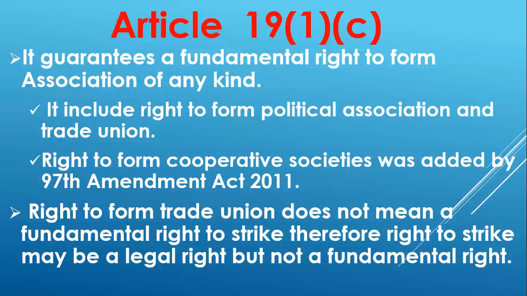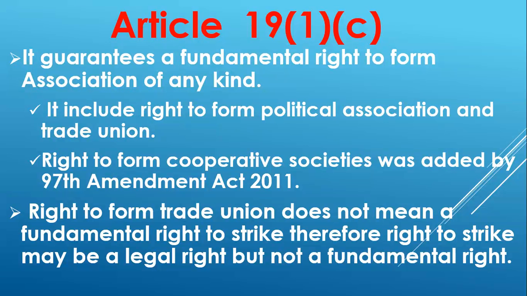So suppose you are a trader, and suppose there are 1,000 traders in your area and you are one of them. Okay, you are doing some business or trade. Now you can form a trade association, you can form a trade union by uniting all these traders. Okay, so now you all are a part of one trade union. So what is a trade union? It is a kind of registered group in which the group members are traders of one area. Okay, so now you have formed a trade union.